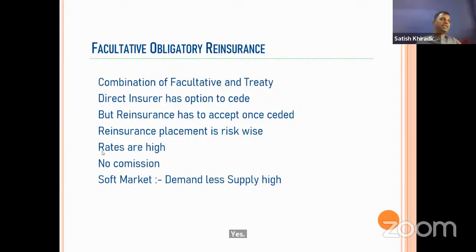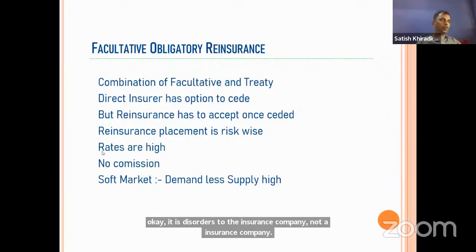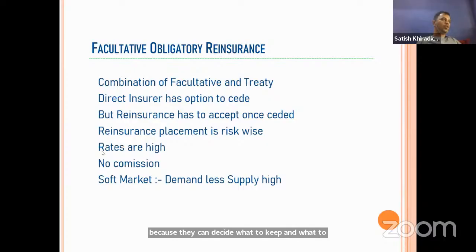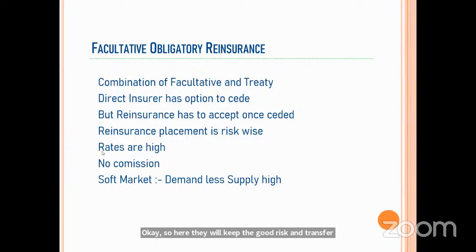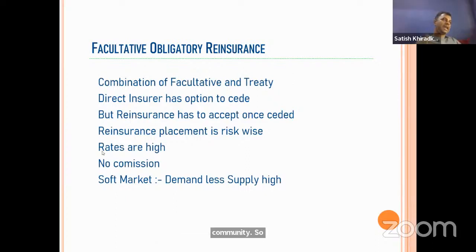Sir, I'm asking the main disadvantages of this arrangement to the reinsurer. Basically, this is a disadvantage to the reinsurance company, that you underline first. It is a disadvantage to the reinsurance company, not the insurance company. It is very much beneficial to the insurance company because they can decide what to keep and what to transfer. So here they will keep the good risk and transfer the bad risk. That's why it is a disadvantage to the reinsurance company. Because here anti-selection can happen. Only good risk can be kept by the insurance company, and bad risk can be transferred to the reinsurance company.